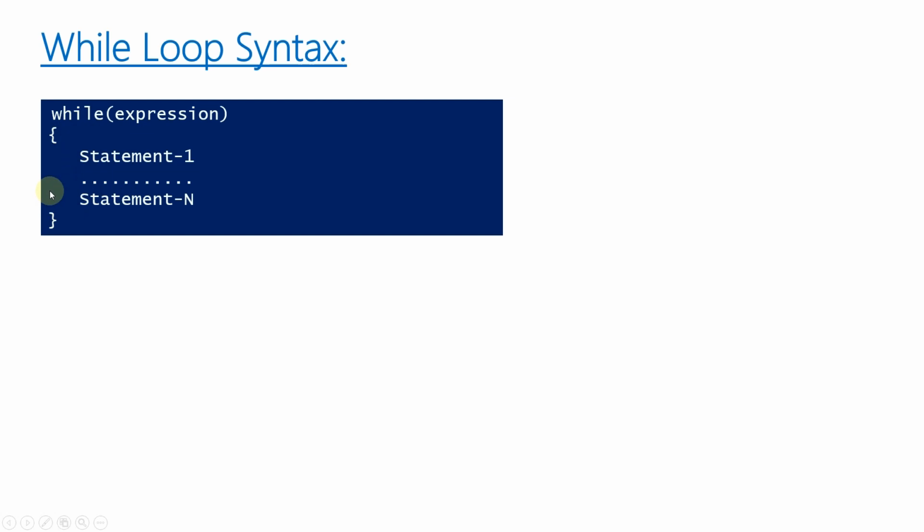The execution keeps repeating as long as the condition is true. As soon as the condition becomes false, the execution terminates and the control goes after this code block. So it comes out of this loop. This is how while loop executes.